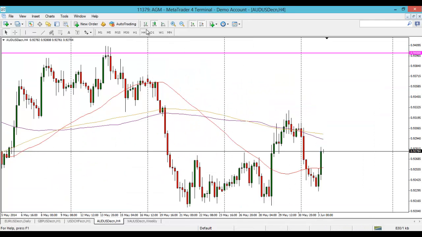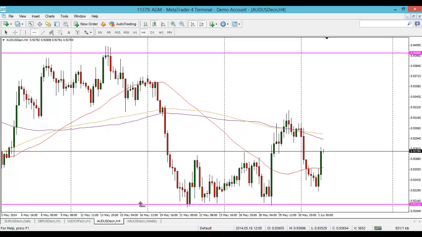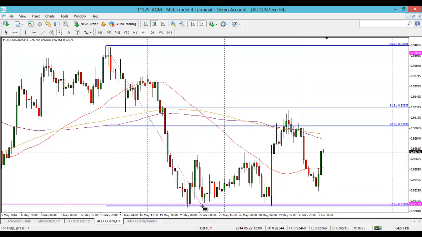In terms of the 4-hour chart, I had some lovely basing around here, just above this 92 handle. So you're talking about the 0.9212s there. Some lovely candle action there, nice lower wicks, nice reversals, and just popping up here. So for me on Aussie, nothing major of interest apart from these clear support and resistance.